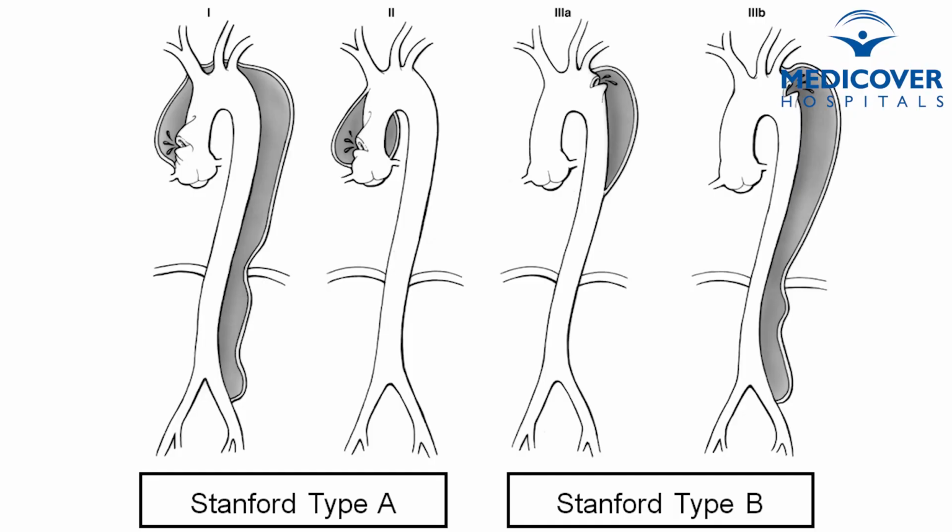Coming to the type B dissection, the dissection happens distal to the subclavian artery. In that part, the first choice is always a stent because the tissues are very friable. If the patient has symptoms, or is continuously having chest pain and BP is not controlled, then the stent is the better option. Otherwise, if the patient is asymptomatic, we just give treatment for controlling the blood pressure, and once the pressure is under control, we manage him conservatively and keep him on follow-up.